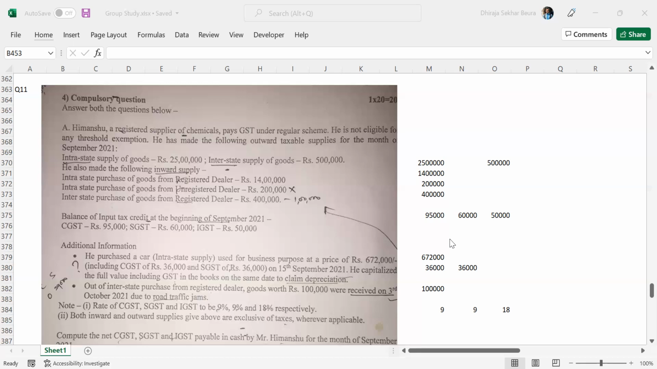Okay. Second bullet point. Out of interstate purchase from registered dealer, goods worth 1 lakh were received on 3rd October 2021 due to road traffic jams. We have discussed this in the classroom, sir has told a very nice logic to it. Can somebody remember what it is implying? Yes, any kind of goods which has not been delivered cannot be claimed for ITC. Yes, credit cannot be claimed for that.